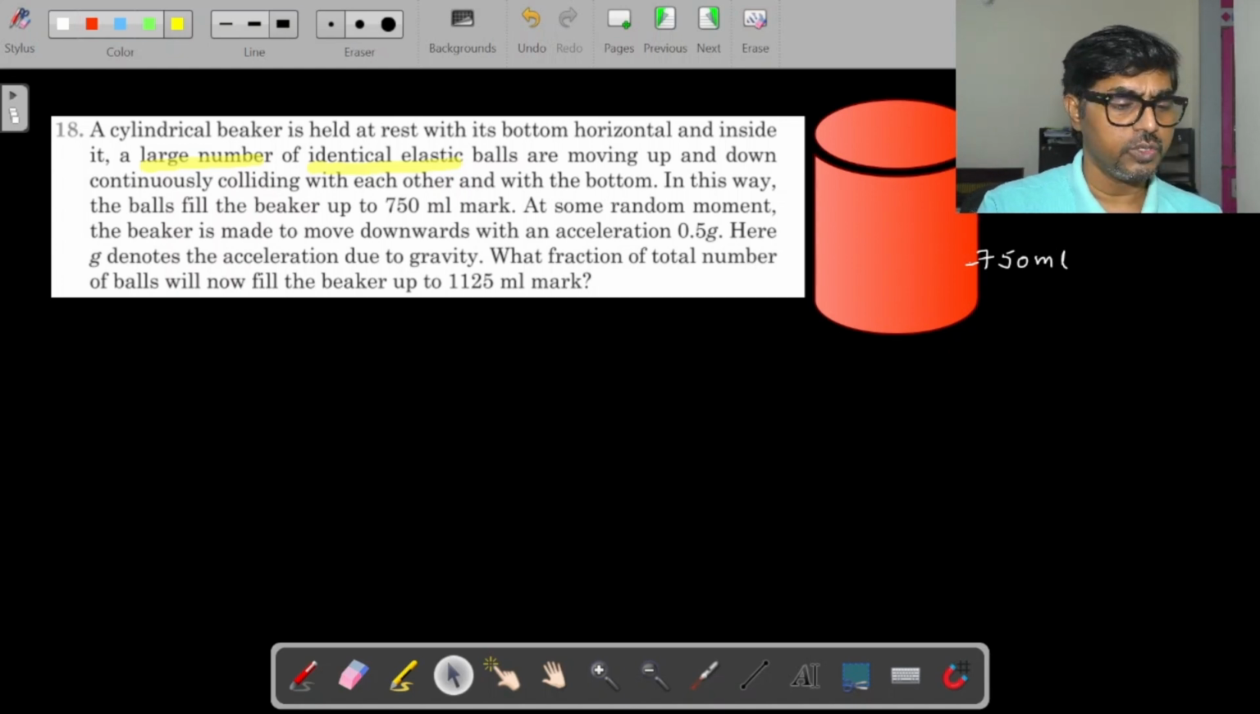Okay, let's get into it. Let me read the question first. A cylindrical beaker is held at rest, with its bottom horizontal, and inside it a large number of identical elastic balls are moving up and down.